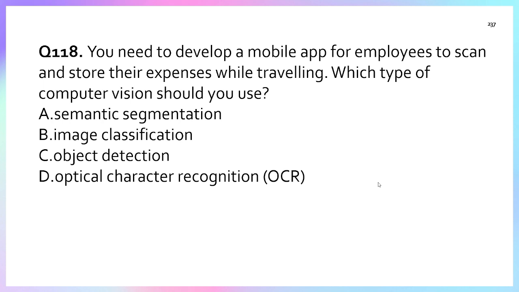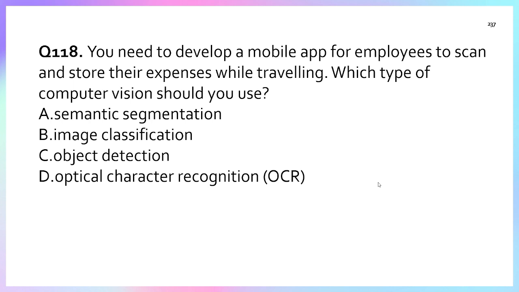Question number 118. You need to develop a mobile app for employees to scan and store their expenses while traveling. Which type of computer vision should you use? A. Semantic segmentation. Option B. Image classification. Option C. Object detection. Option D. OCR.